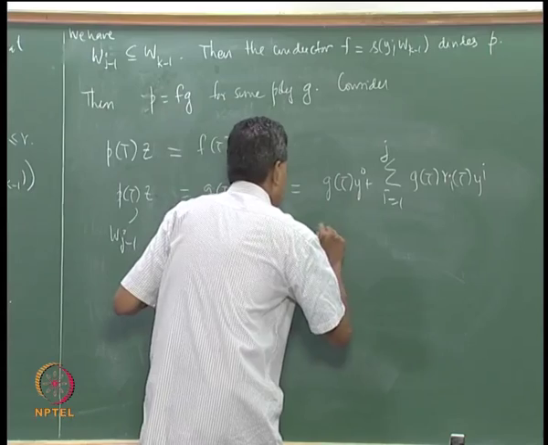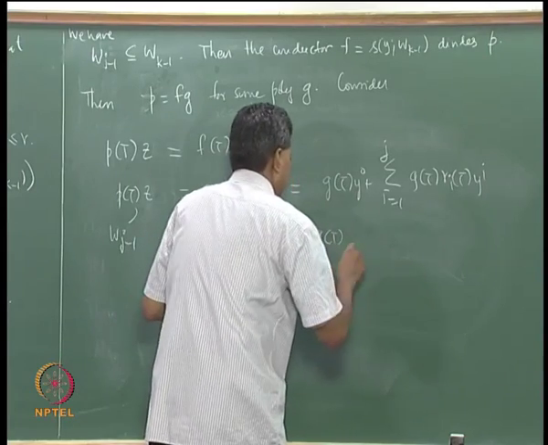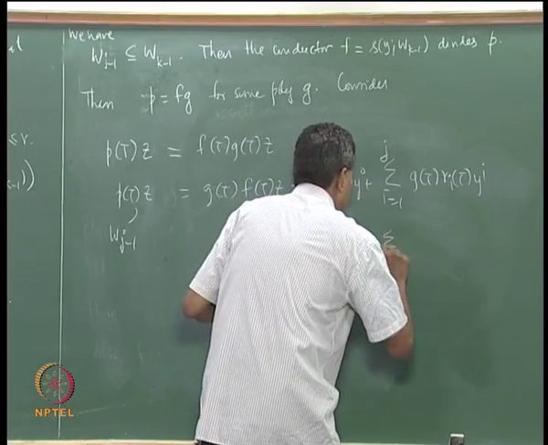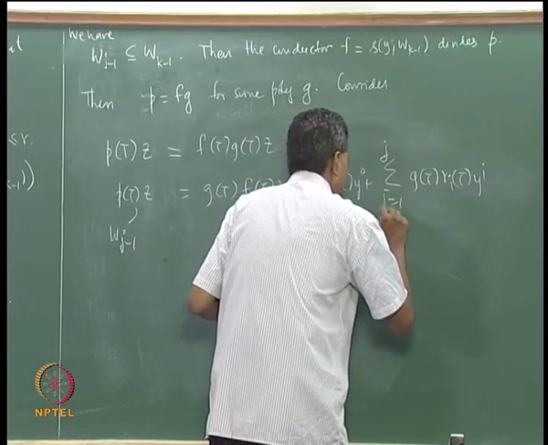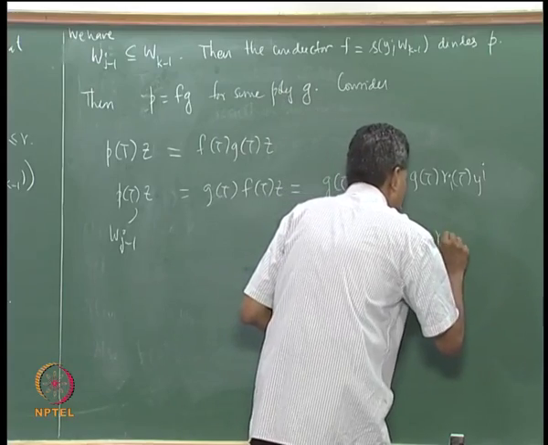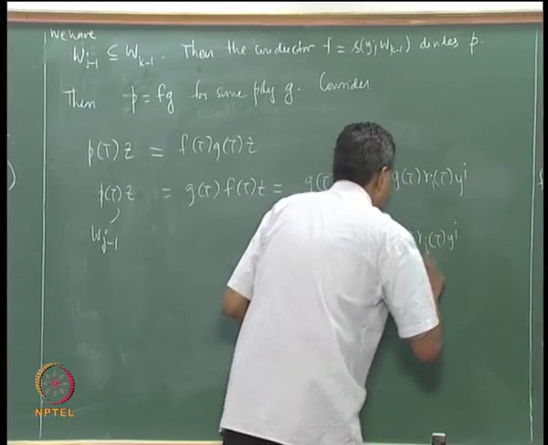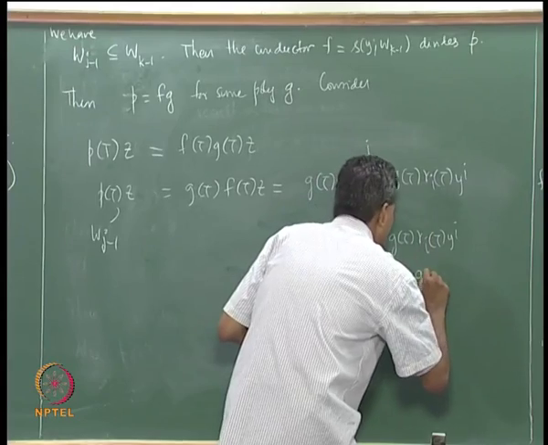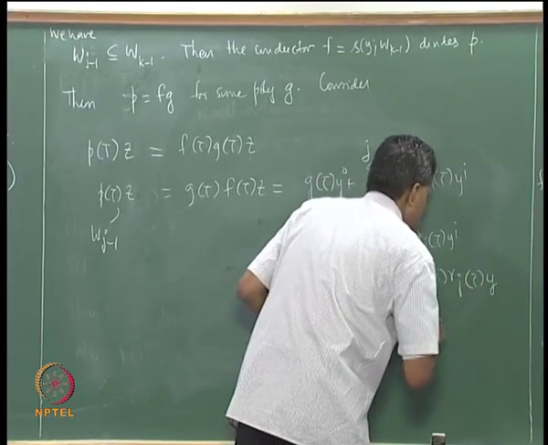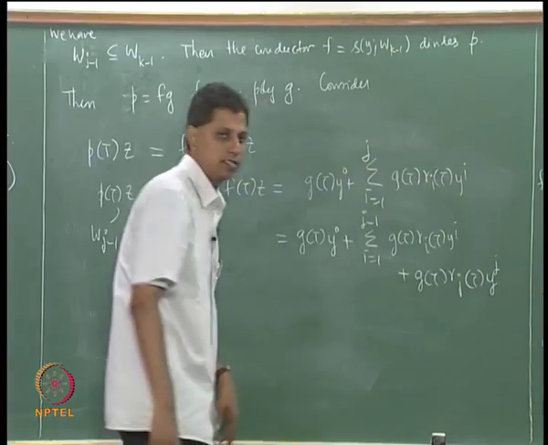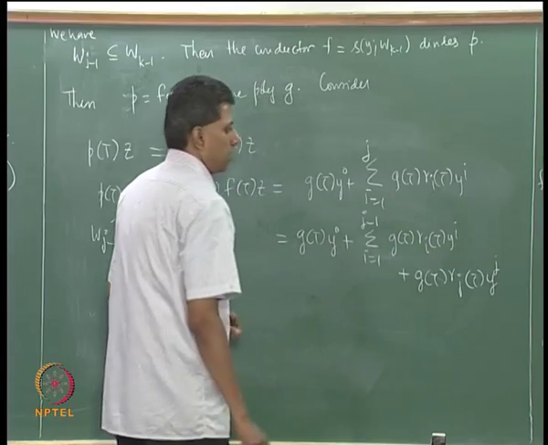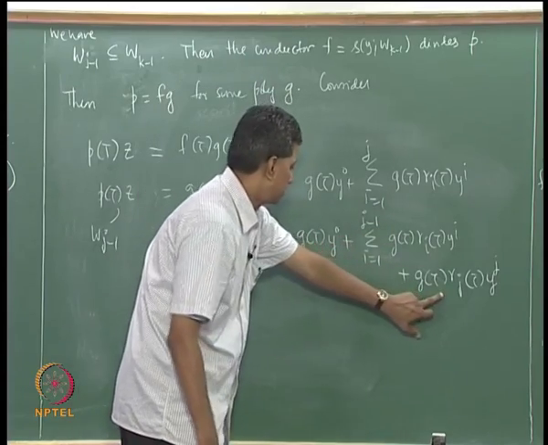On the right, I will rewrite it as g(T)y_0 plus summation i equals 1 to j minus 1 of g(T)r_i(T)y_i plus g(T)r_j(T)y_j, that is the last term. I am just splitting this sum up to j minus 1 and then the last term.